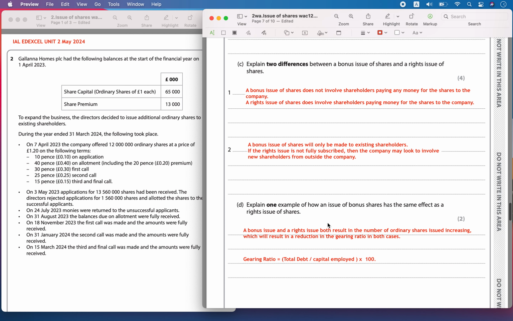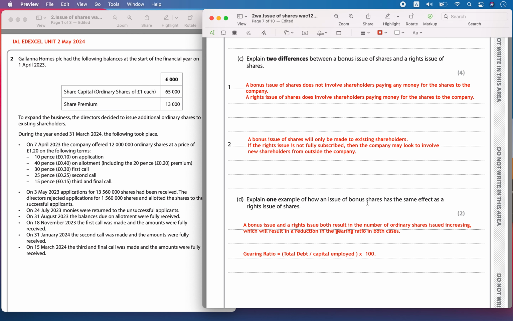Explain one example of how an issue of bonus shares has the same effect as the rights issue of shares. When you issue bonus shares or rights shares, both are going to increase the share capital value. Both are ways of increasing the share capital value.